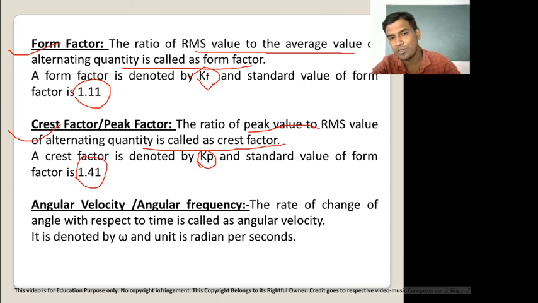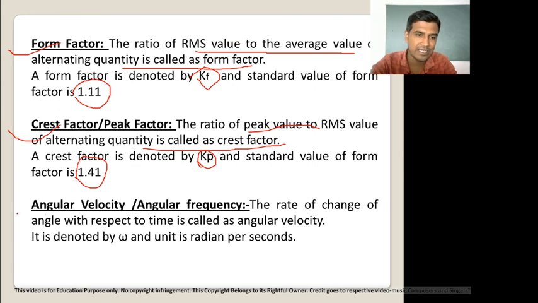Now crest factor is also called peak factor. It is the ratio of peak value to the RMS value. You can also say it is the ratio of maximum value to the RMS value, or the ratio of amplitude to the RMS value, or the ratio of crest value to the RMS value of an alternating quantity. Because peak value is also called amplitude, maximum value, or crest value. It is denoted by Kp, and its standard value is 1.41.